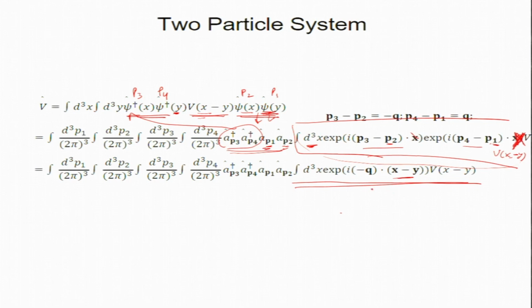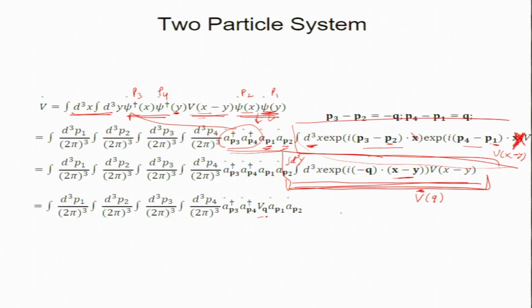Now, you see this is only a function of x minus y, so I get rid of it. Actually, there are two integrals, d cube x and d cube y. This whole real space integral is only a function of q, because x will be integrated out, y will be integrated out, leaving only momentum. So we write this as v of q. It is a complex number, but it is v of q. This is how I compute.